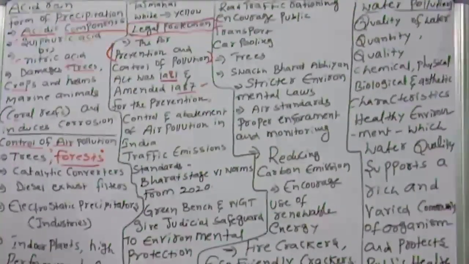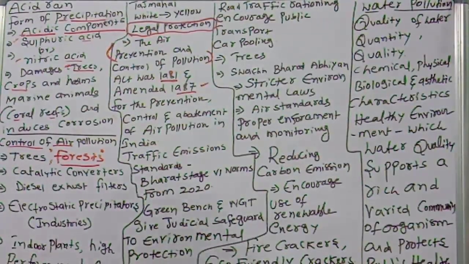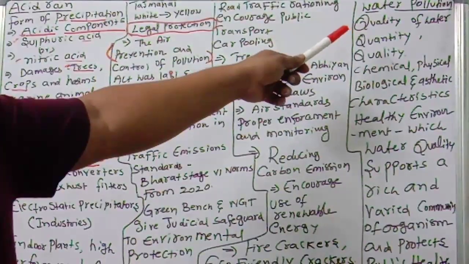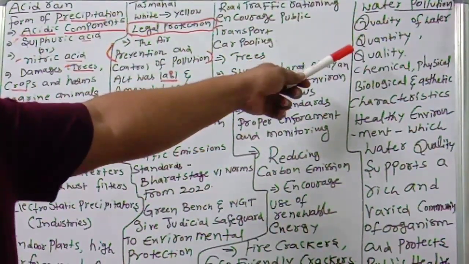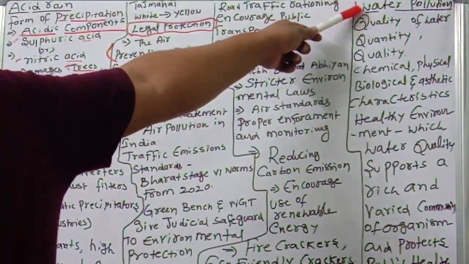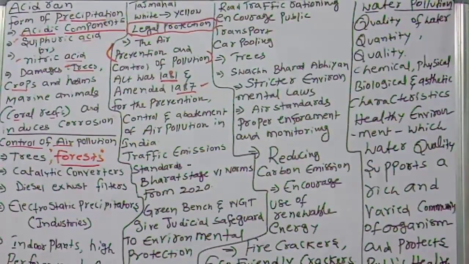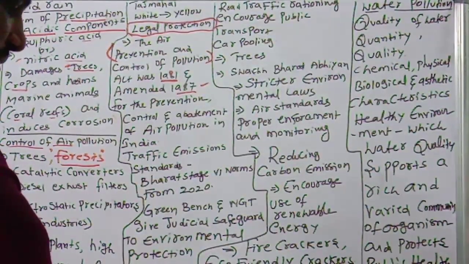Next, water pollution. Water is very important. Water is essential for life and for the health of the environment. Water is a valuable natural resource, the most valuable resource, as you know very well. Why? Because without water we can't live. Water exists in many forms: lakes, rivers, ponds, oceans.